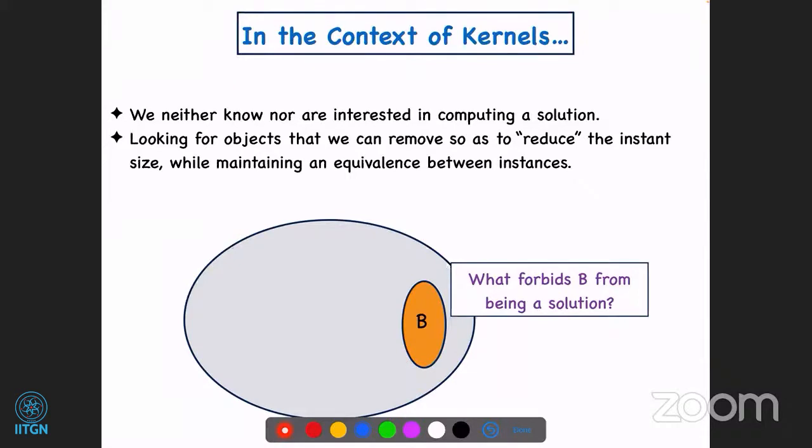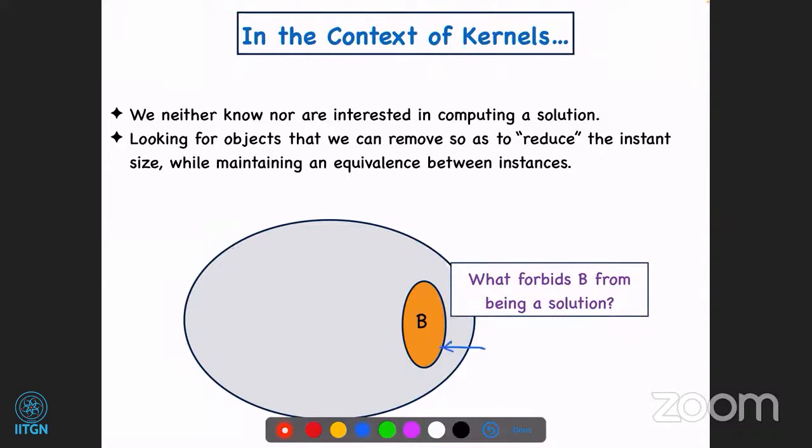Okay. So suppose we are given a set B. This is an example of how things like matroids can be used in the context of designing kernels. So suppose I give you a set B. Think of B as a solution or a partial solution.